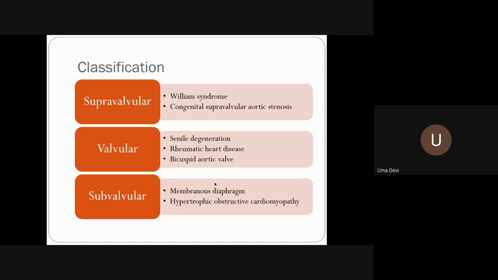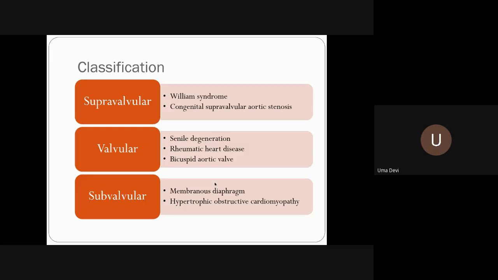If there is a bicuspid aortic valve, what are the other congenital abnormalities which can be associated, not related to the heart only? Turner syndrome. They are more prone for bicuspid aortic valve and coarctation of aorta. So in any patient with bicuspid aortic valve, unless you carefully look for coarctation of aorta, you may miss it. So if there is a bicuspid aortic valve, look for coarctation. This is the way you should correlate about the bicuspid aortic valve.